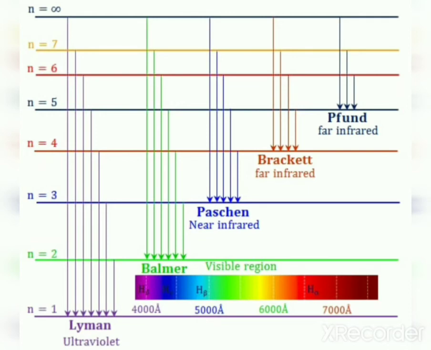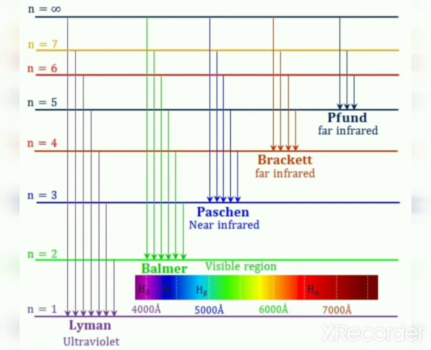Now consider Brackett series. The transition of the electron is from higher energy levels 5, 6, 7, 8, etc. to n1 equal to 4. That is from 5 to 4, 6 to 4, 7 to 4, etc. Brackett series also fall in the infrared region. Now what will be n1 value for Brackett series? n1 is equal to 4. And what is n2 value? n2 can be 5, 6, 7, etc.